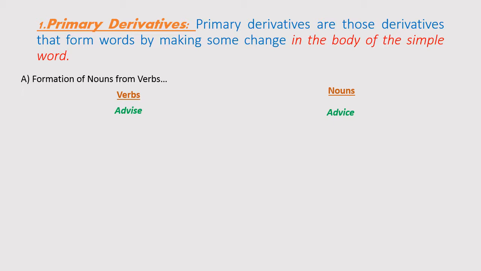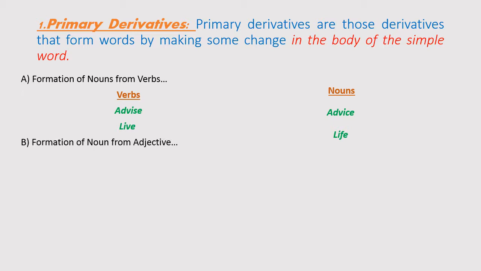Just notice S is changed to C in noun formation. Just change the body of the word. Another example, life, live. Here we notice again body is changed in the simple word.